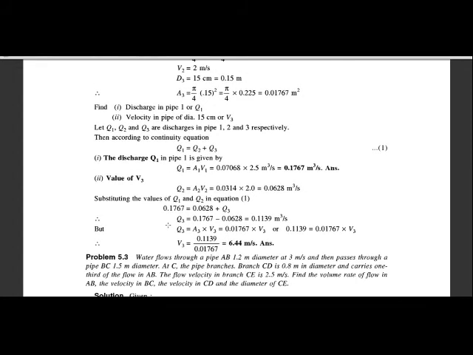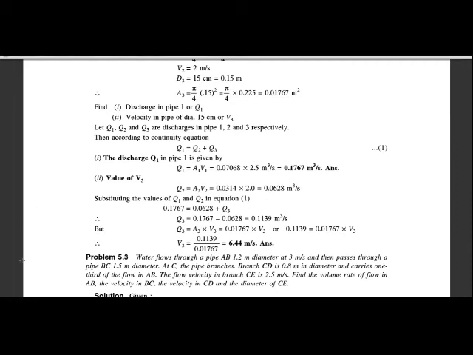Now we have to calculate V3. For this, first we have to find the discharge of pipe 2. The discharge at point 2 is equal to A2 V2, where A2 is 0.0314 and V2 is 2. From that we get the discharge of pipe 2 as 0.0628 meter cube per second.